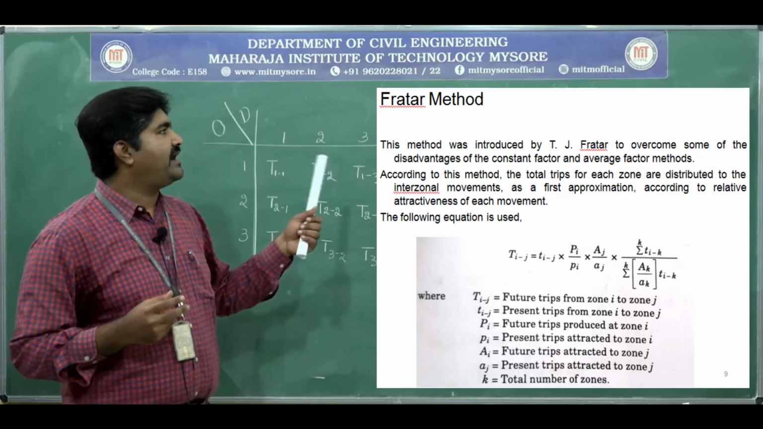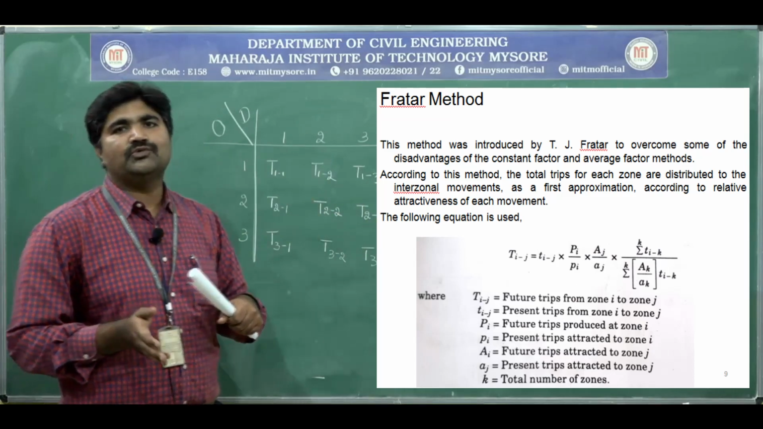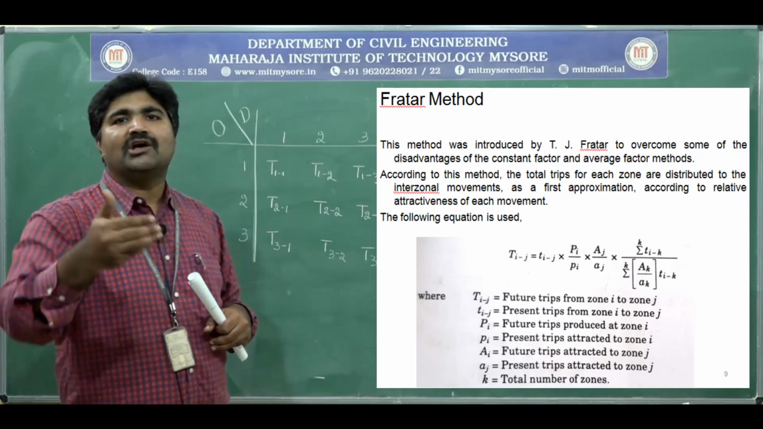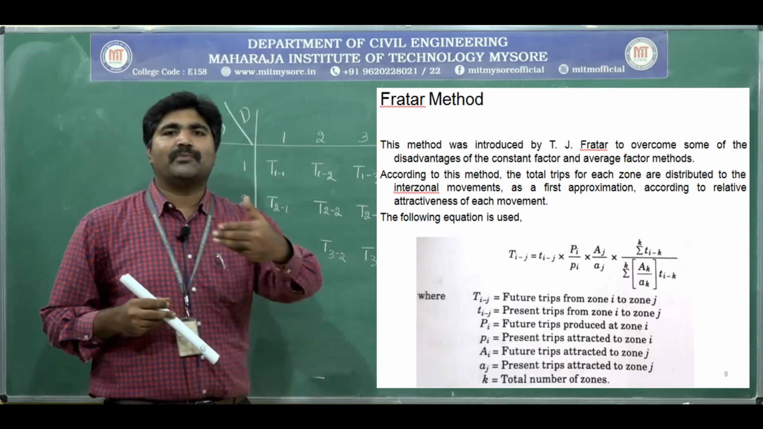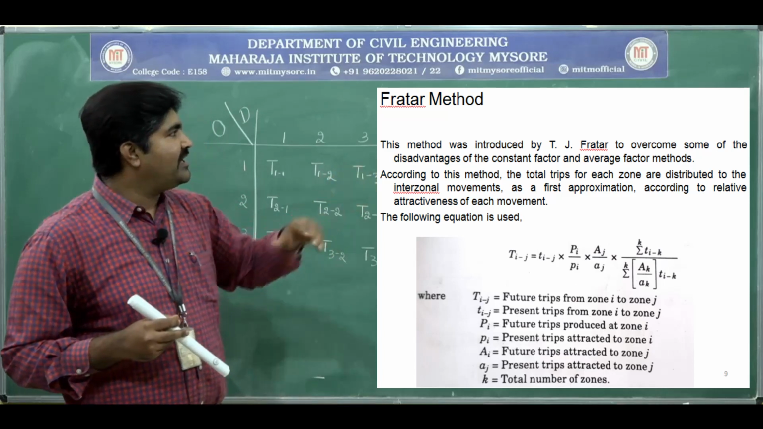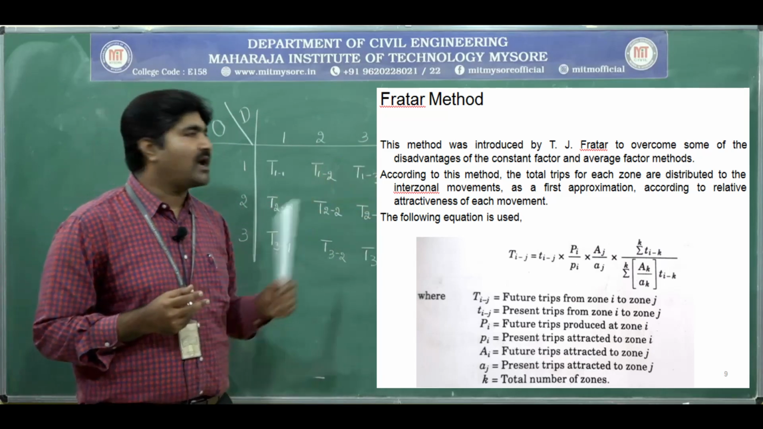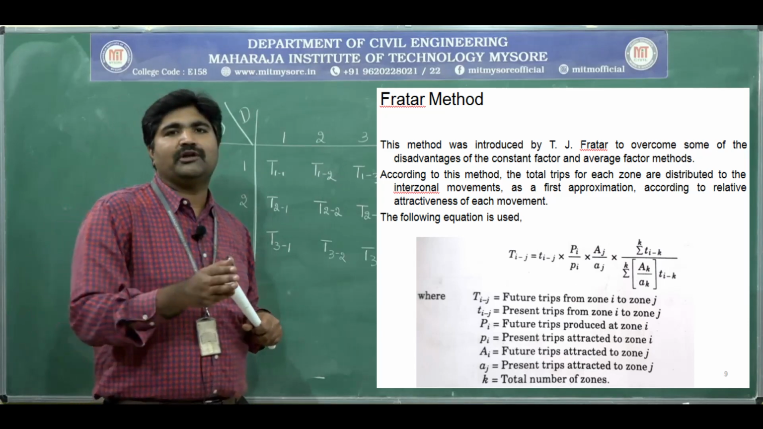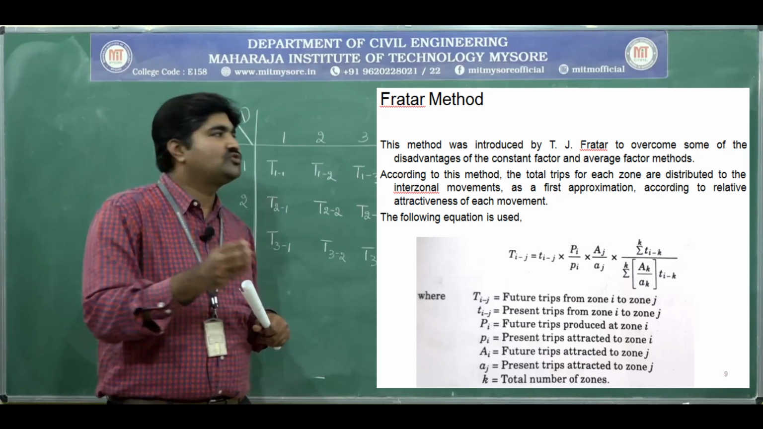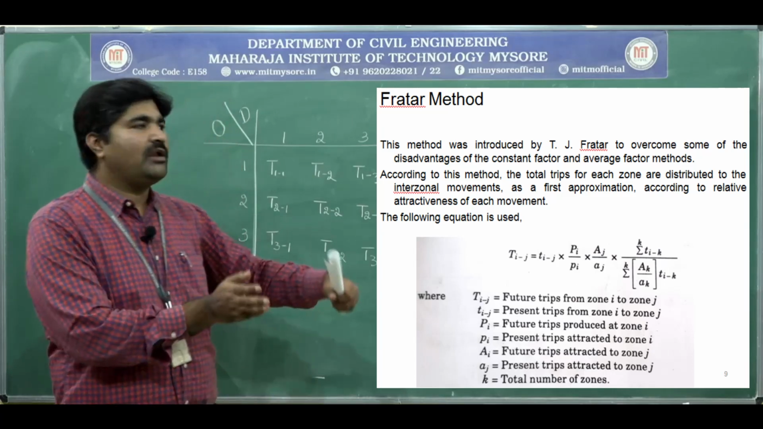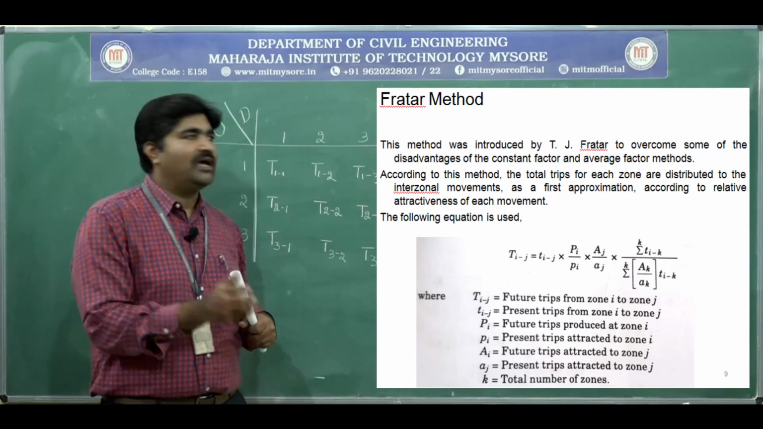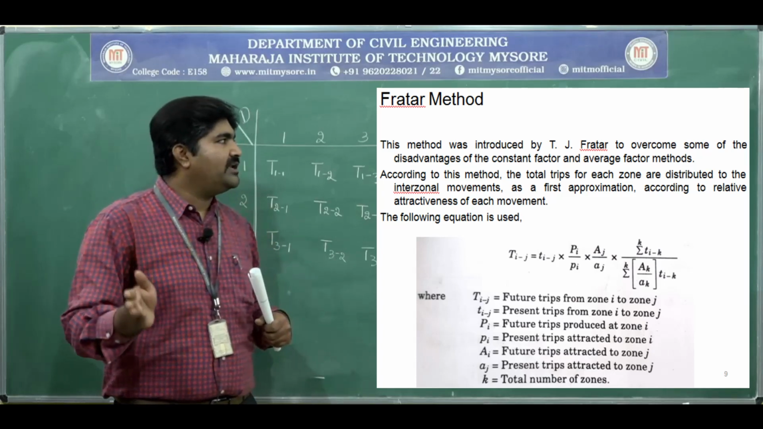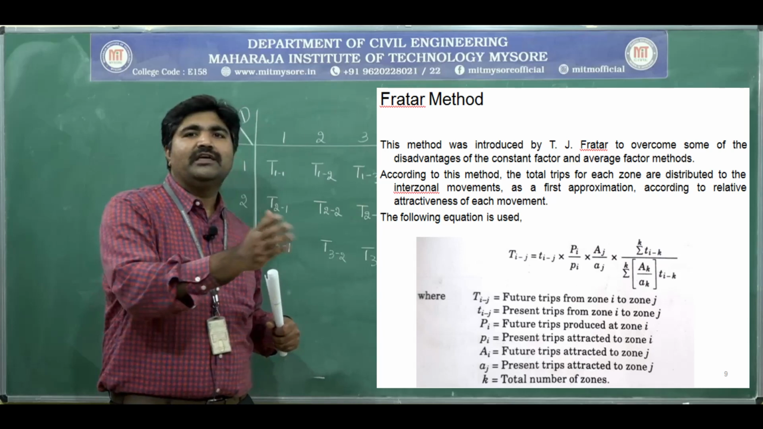Next method, that is the Fratar method. This method was introduced by TJ Fratar to overcome the problem of the average factor and constant factor methods. See, according to this method, the total trips for each zone are distributed. The total trips for each zone are distributed to the interzonal movements as a first approximation according to relative attractiveness of each movement.